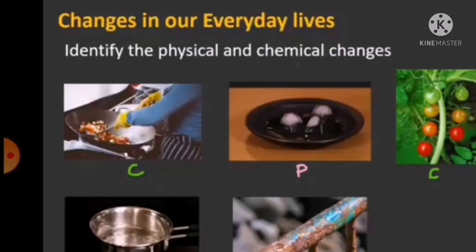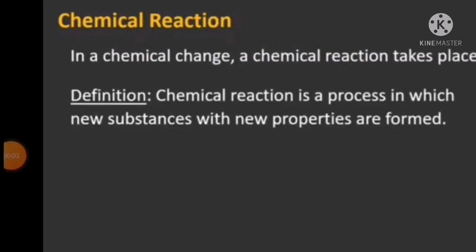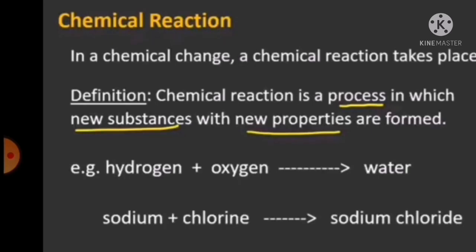But in the case of rusting of iron, what is happening? Is there any new substance formed after the reaction? Yes. So rusting of iron is termed as a chemical change. So based on these examples, we can define chemical reaction. In a chemical change, a chemical reaction takes place. So what is a chemical reaction? Definition: chemical reaction is a process in which new substances with new properties are formed.